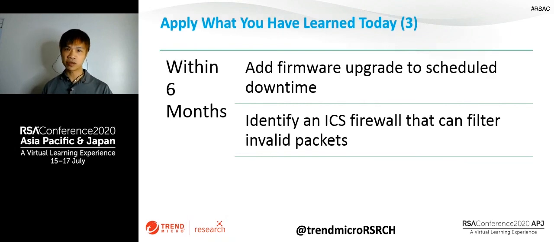Within 6 months, you're really encouraged to do the firmware upgrade at scheduled downtime. You might also want to identify an ICS firewall in the market that can filter invalid packets. Please make sure that they also check the meanings inside the packets and not only check the format.